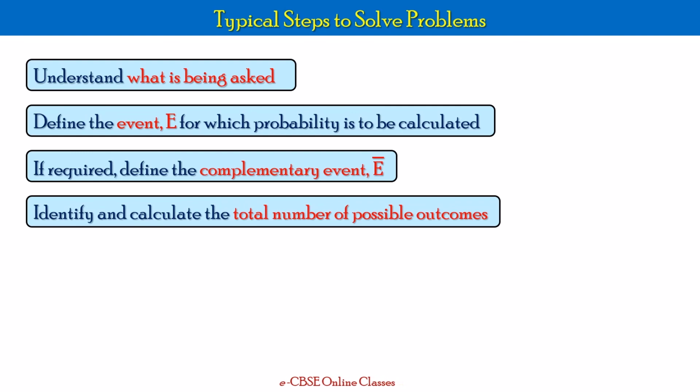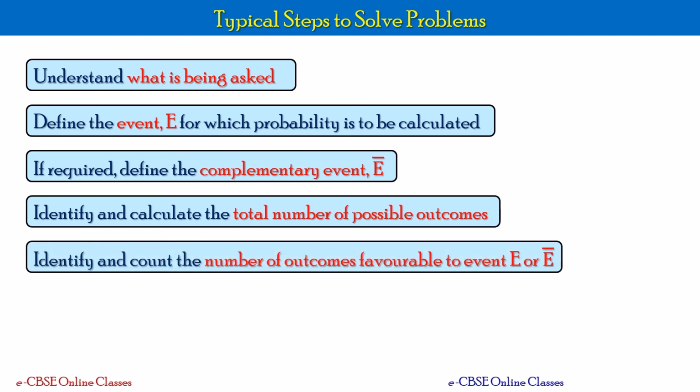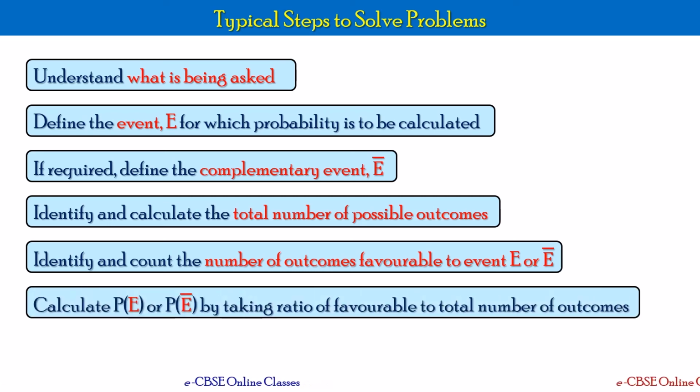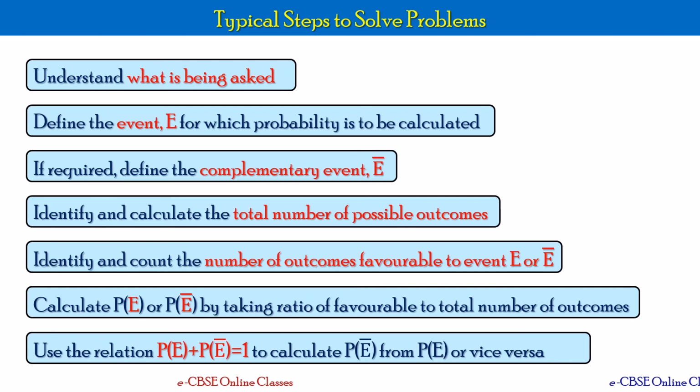Now, based on the situation given, identify and calculate the total number of possible outcomes, and also identify and count the number of outcomes favorable to the event E or E bar, based on whatever you are calculating. Once you have both the favorable as well as all possible outcomes, just take the ratio to calculate the probability of E or probability of E bar. And once you calculate either of these, utilize the relation probability of E plus probability of E bar is equal to 1 to calculate one from the other.